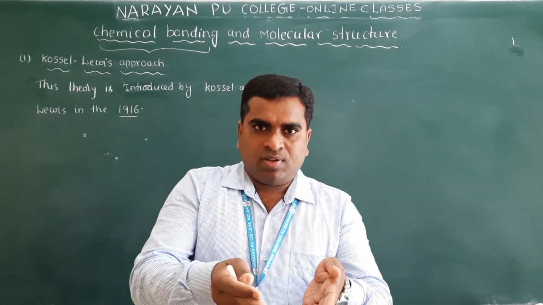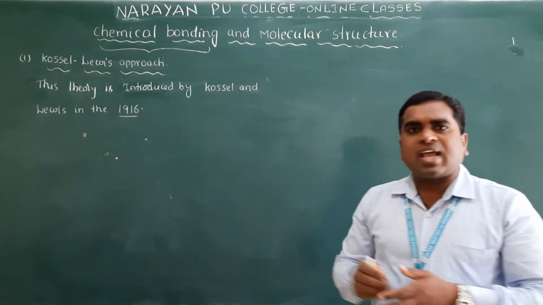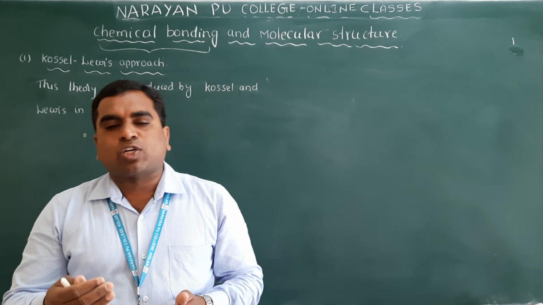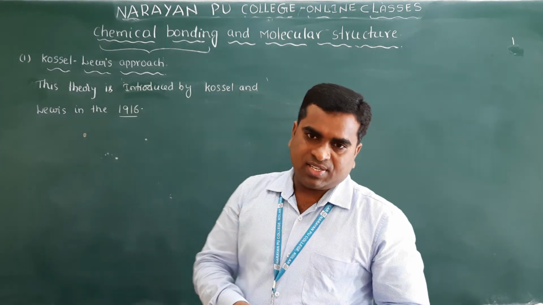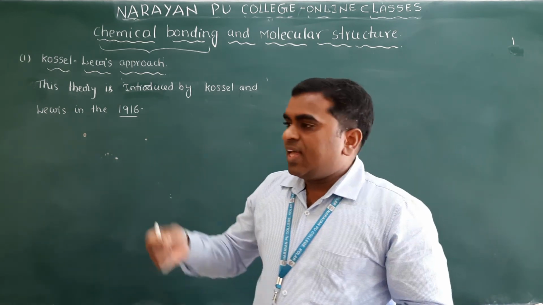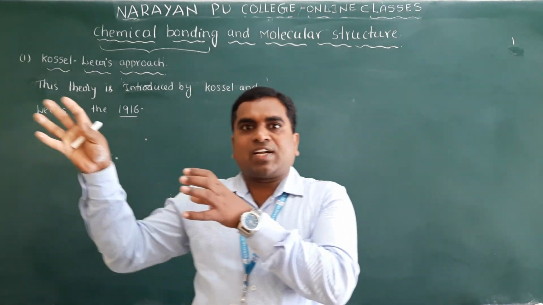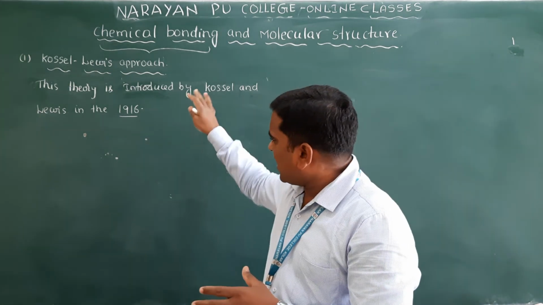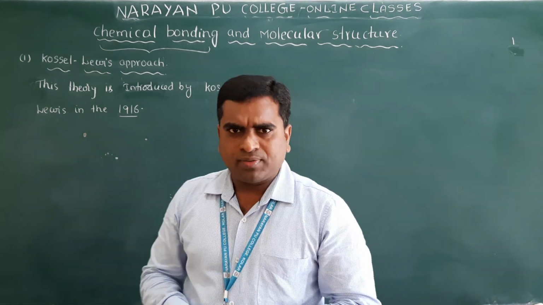Since the theory is based on electrons, and how electrons form the chemical bond, it can also be called the electronic theory of valence, or valency. First I will explain, and after that I will write the points one by one.